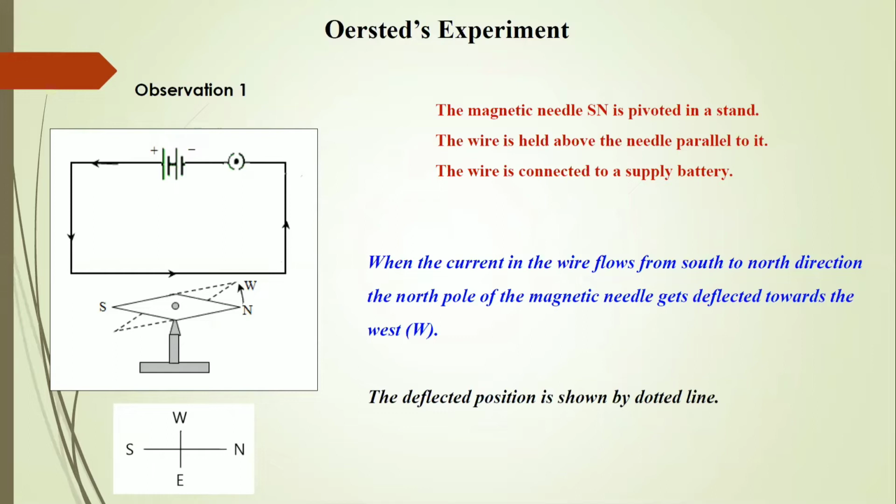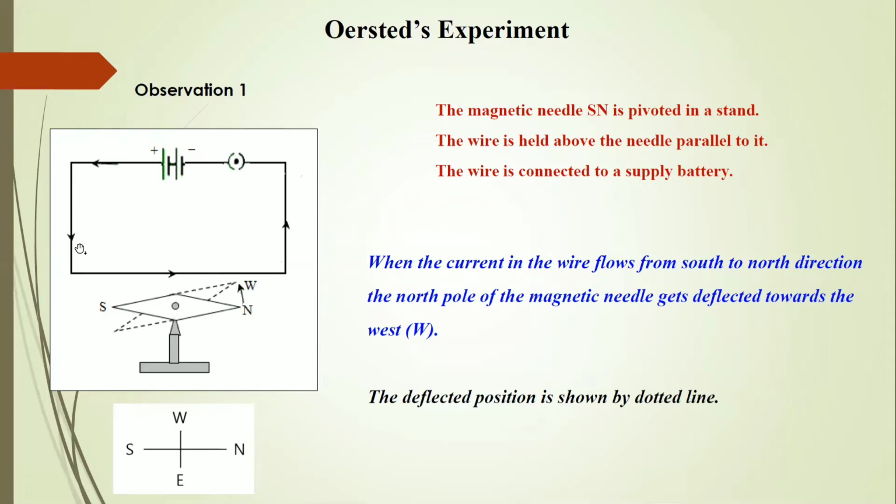In his famous experiment, a magnetic needle, SN in the figure, was pivoted on a stand, and a conducting wire connected to a supply was held above the needle, running parallel to it. Now, if we close the key, a current will flow from south to north as shown by the arrowhead in this circuit.